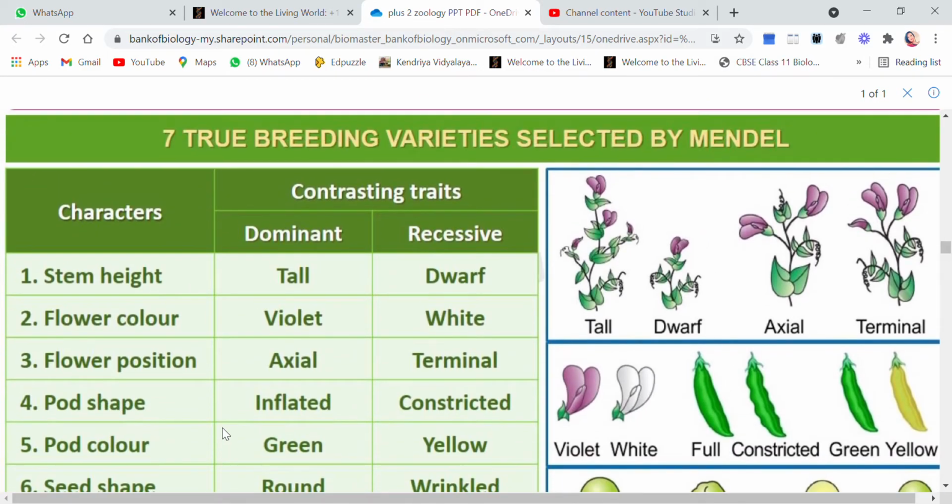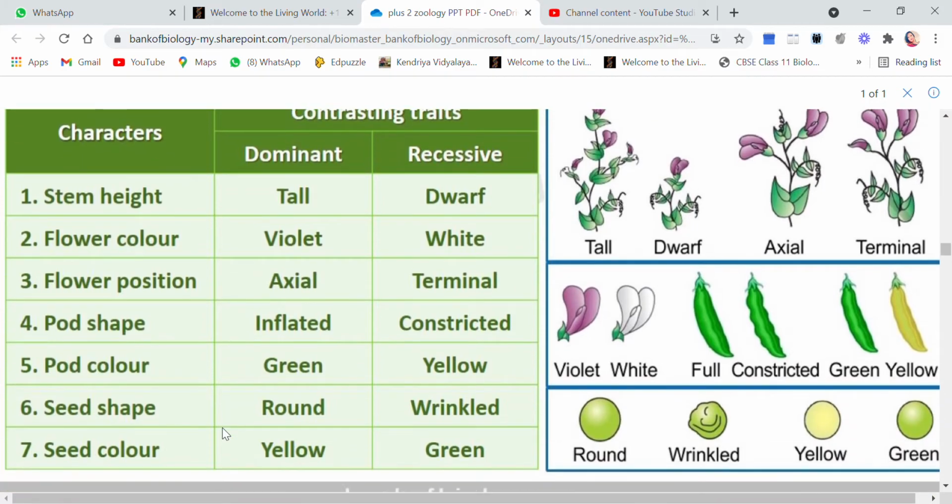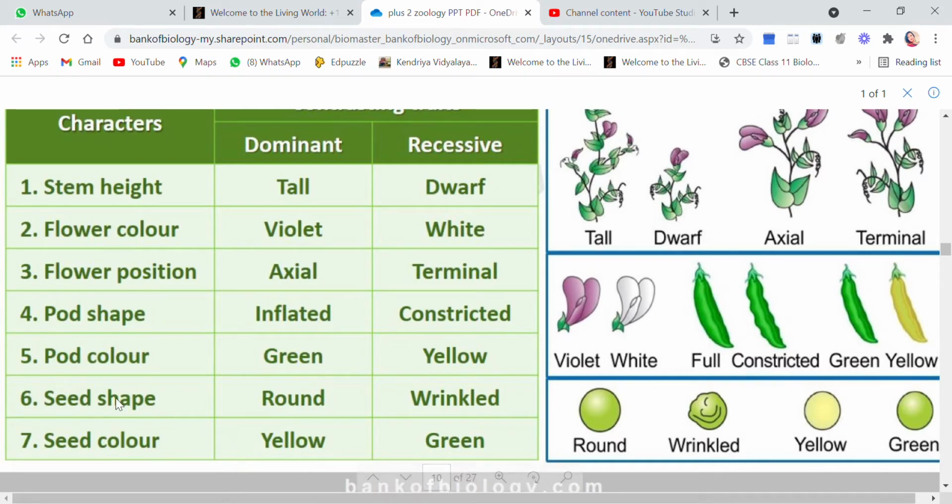Then, what were the seven breeding varieties selected by Mendel? You see the contrasting characters which Mendel found. First of all was the stem height. We all know the tall one is the dominant character and the dwarf is the recessive character. Then the color of the flower, violet and white, as you see here.